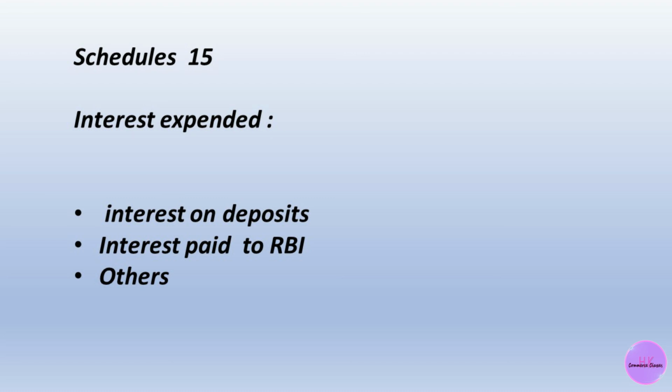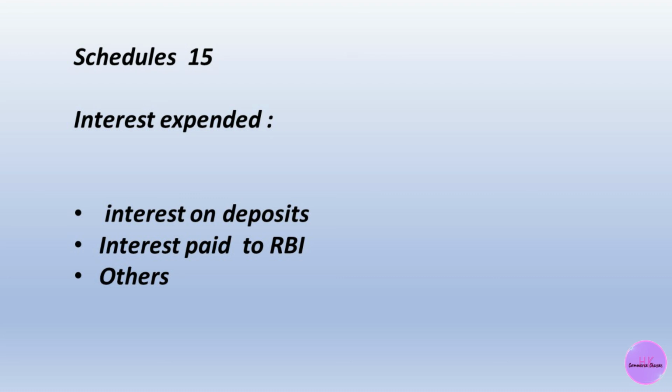Interest on deposits, and any type of loan taken by a bank from the RBI, will be considered as interest expenditure. Any other type of expenditure the bank is charged, such as rent, interest charged on the bank, it has to pay.